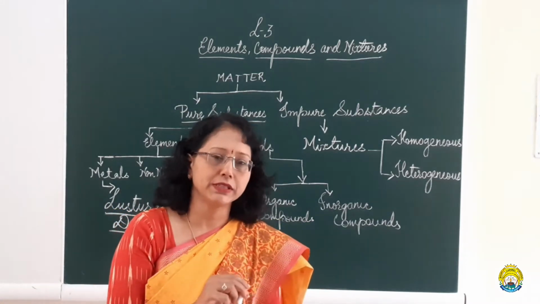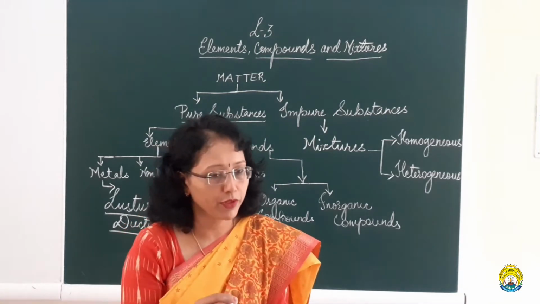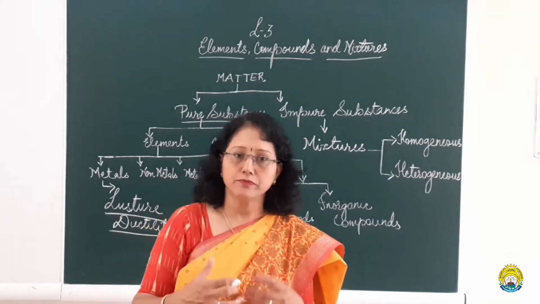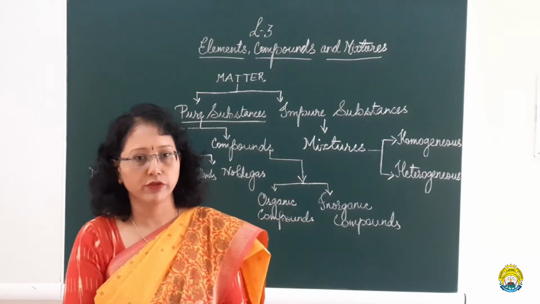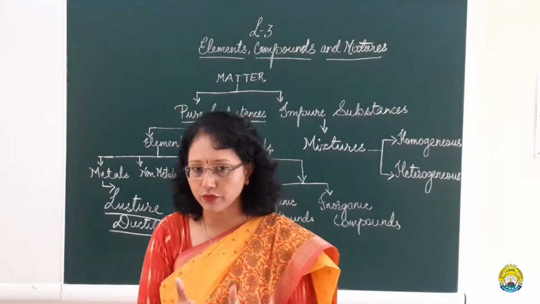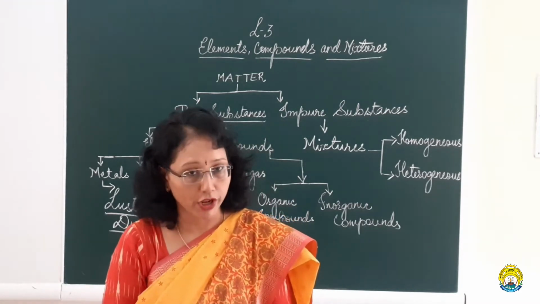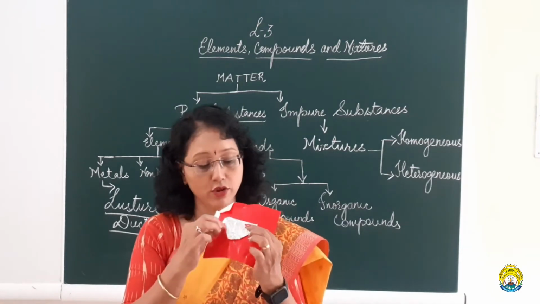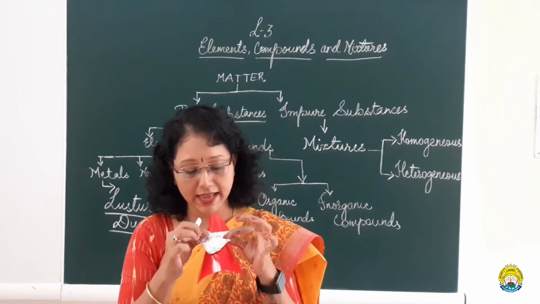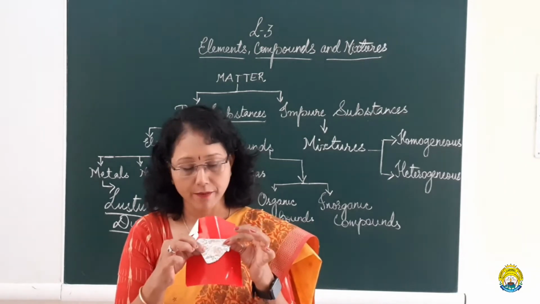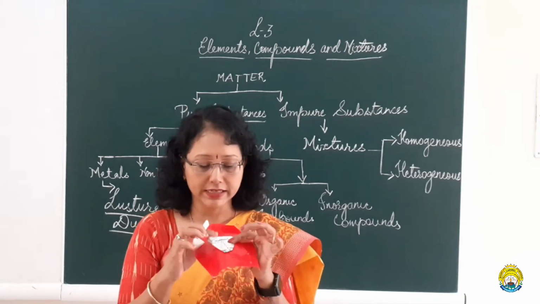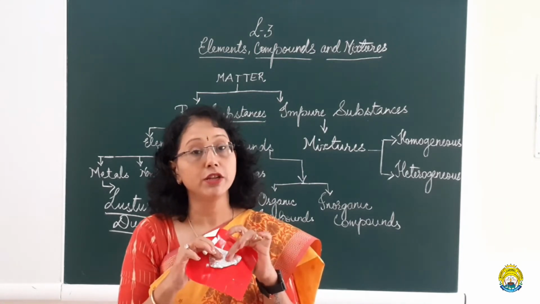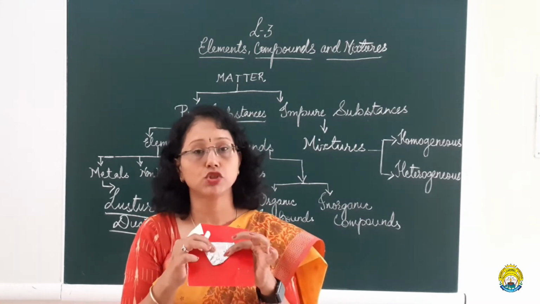Now the next property, which again differentiates it from non-metals: you must have seen aluminium foil. When your mother bakes or cooks something, if she wants to send it somewhere, she wraps the food in aluminium foil. This aluminium foil is nothing else than the metal aluminium. Now how is this done? The metal can be drawn into sheets, beaten into sheets.